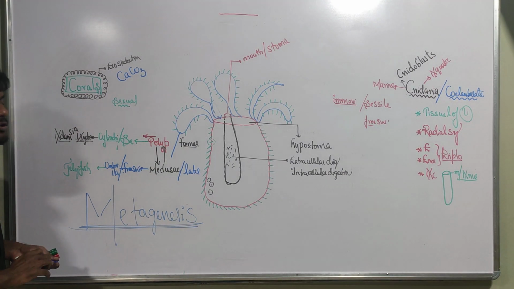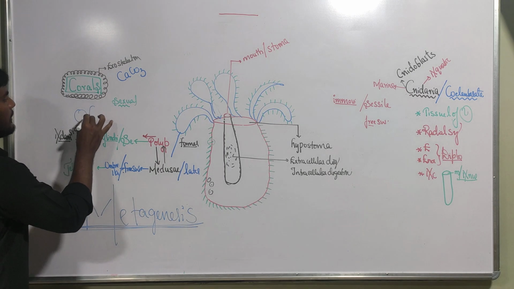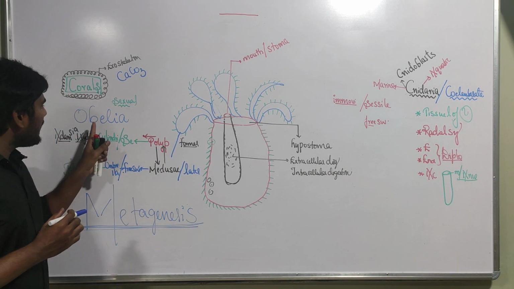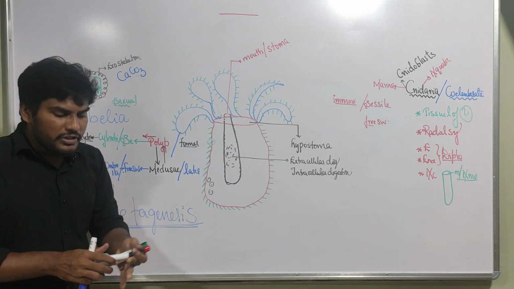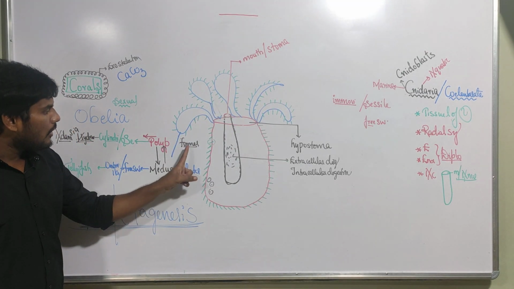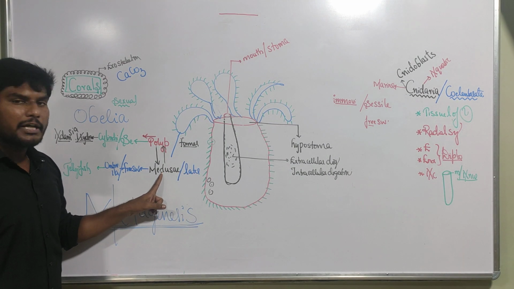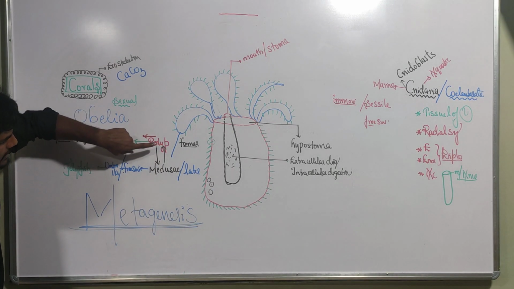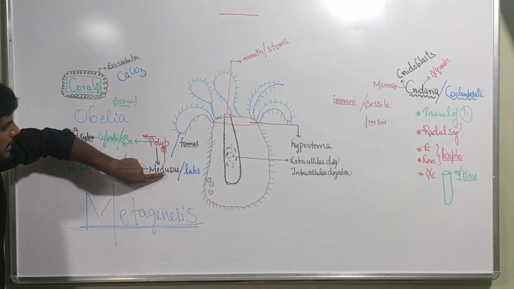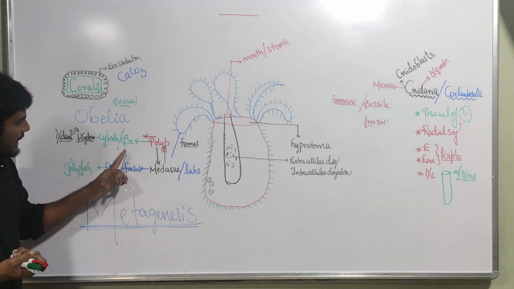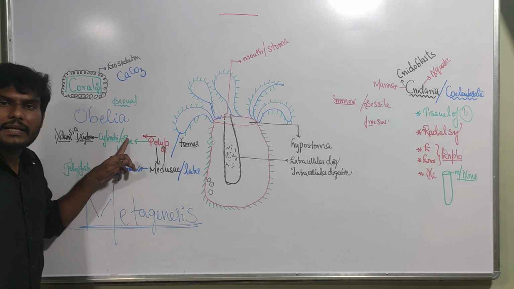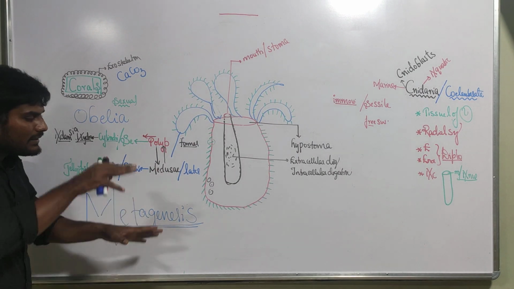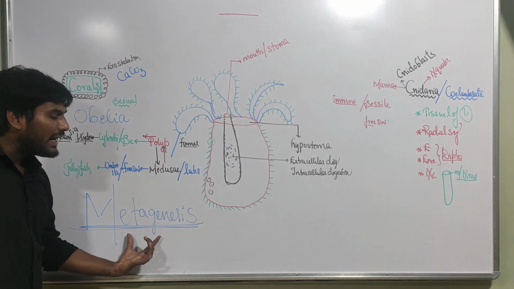And this alternation of generation, metagenesis, is seen in which organism? Obelia. Obelia is one cnidarian which has two basic body forms. The former is a polyp, the later is a Medusa, with their respective shapes and mobility. Polyp is producing the Medusa, and Medusa is making the polyp. Sessile is making free swimming, and free swimming is making sessile. Cylindrical is making umbrella, and umbrella shape is making cylindrical.